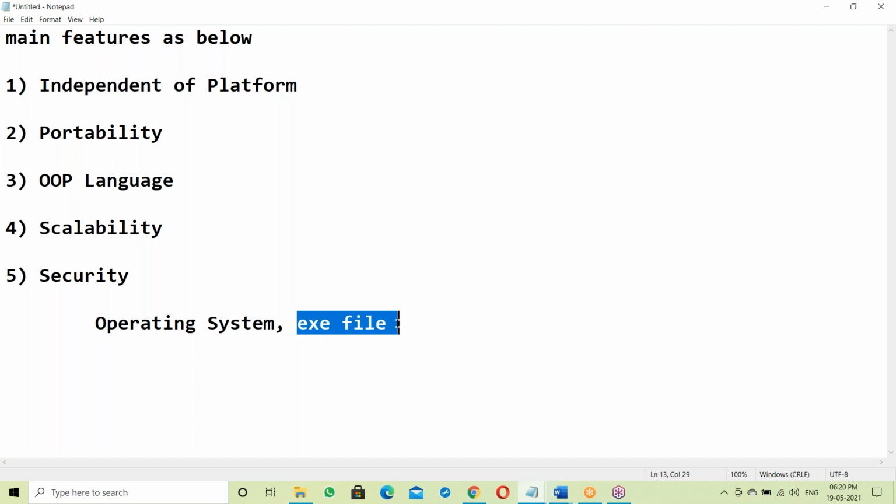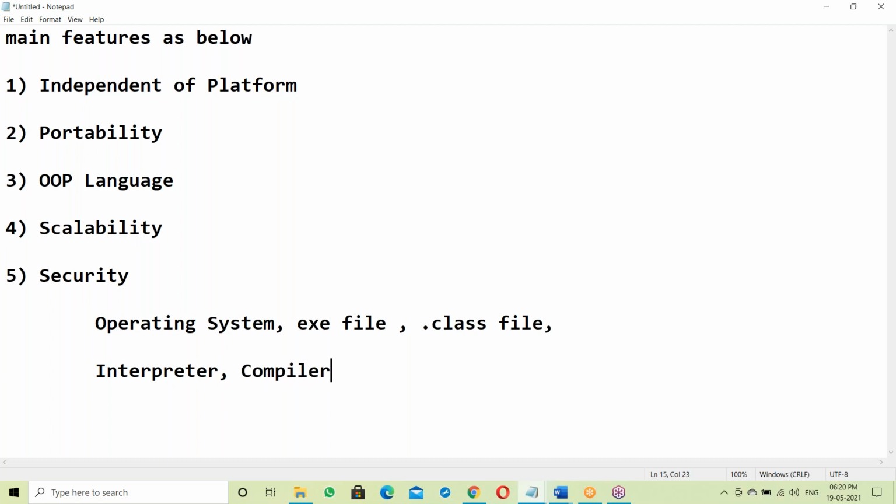So exe file is OS dependent. Why is it OS dependent? Java program is independent of OS. What's the reason? Okay, exe file. Next, about dot class file we should discuss. Exe file, dot class file. Next, apart from this, interpreter. You must have the knowledge of this interpreter. So what is interpreter? Next, compiler.